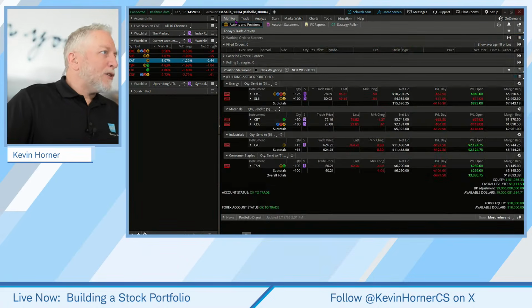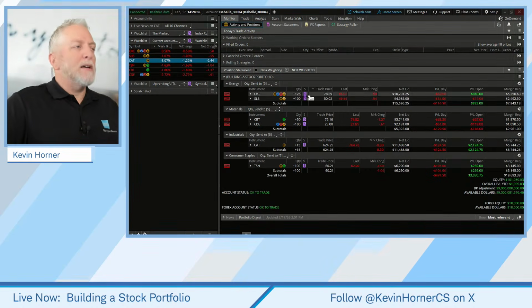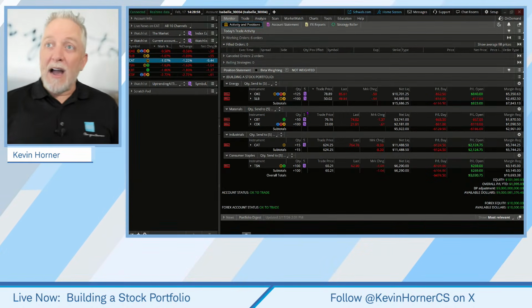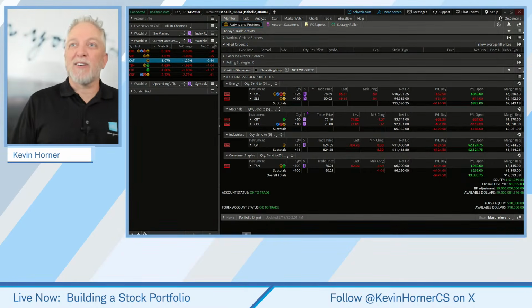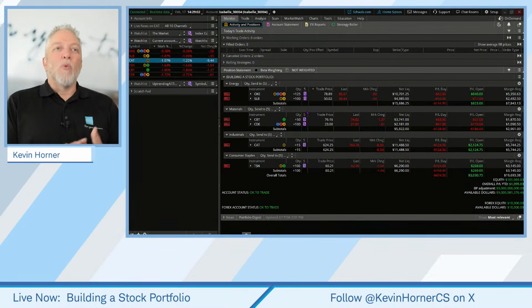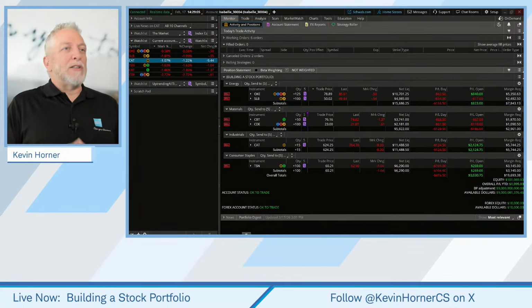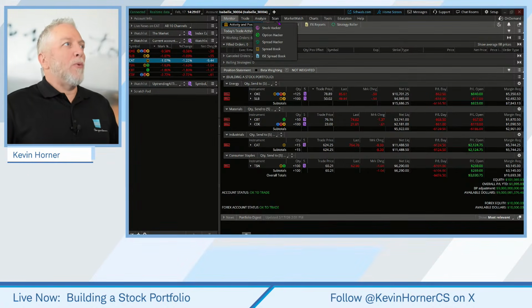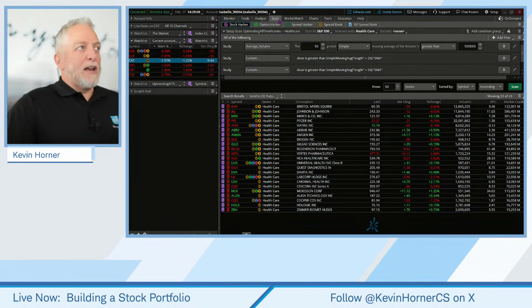We have looked at One Oak, we looked at Cabot, Core, Cat, Tyson. We are good to go. Now what we need to do, and I'm getting right to you, Beth, we're going to talk about what we do in this class to locate our ideas. So we are utilizing the scanning tool.